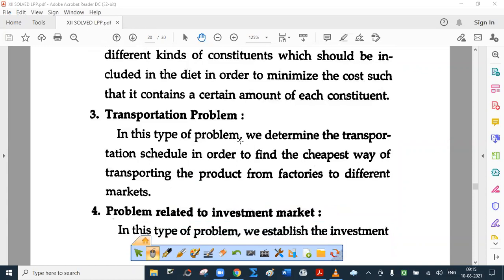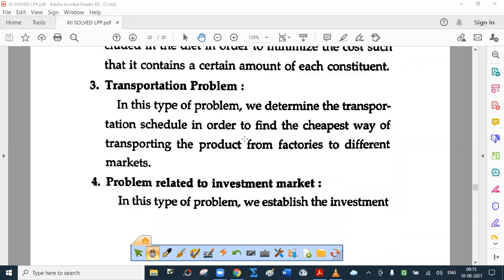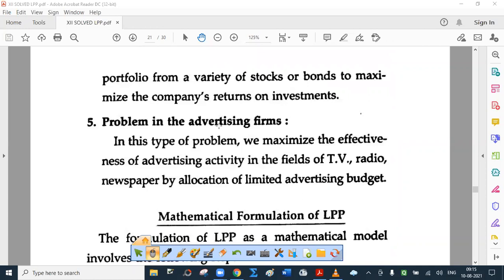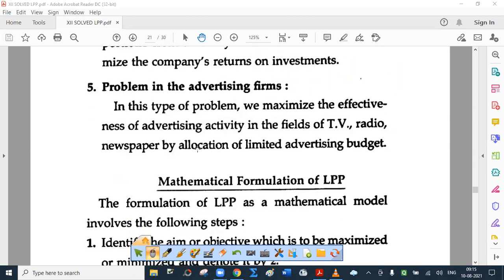Problems related to investment market. In this type of problem, we establish the investment portfolio from a variety of stocks or bonds to maximize the company's returns on investment. And next one is problems in advertising firms. In this type of problem, we maximize the effectiveness of advertising activity in the fields of TV, radio, newspaper by allocation of limited advertising budget. This is very interesting. Fifth one. You must be knowing the rates of advertisement on TV. For few seconds, they charge lakhs of rupees.